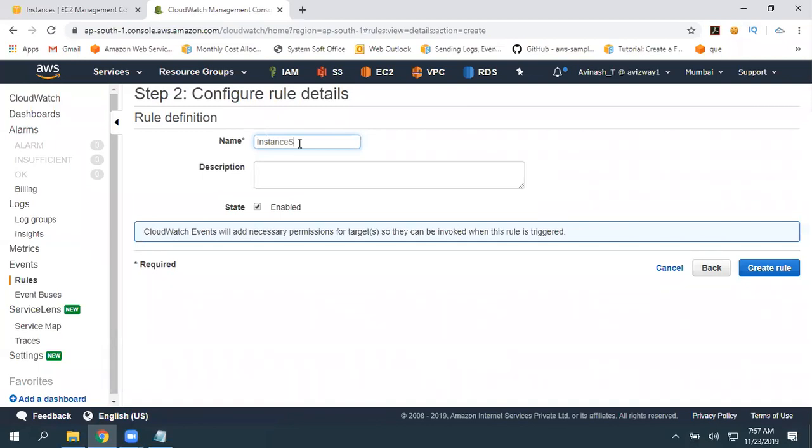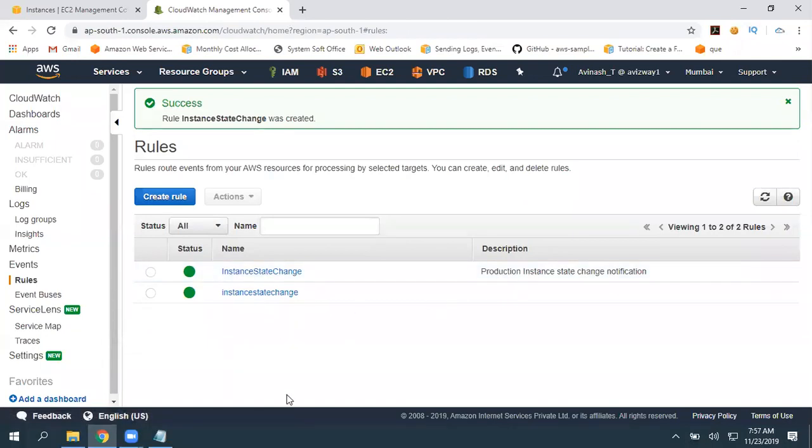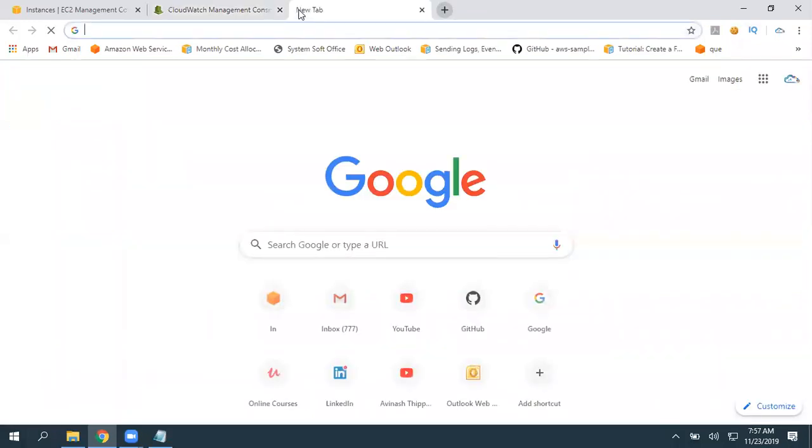So instance state change. So you can give some meaningful. So okay, production instance state change notification. So at moment, do you want to keep it in enable state, or later on you can enable? You can create some and later on also you can enable. Then click on create role. Now one role is created here. Okay. So let me log into my email.